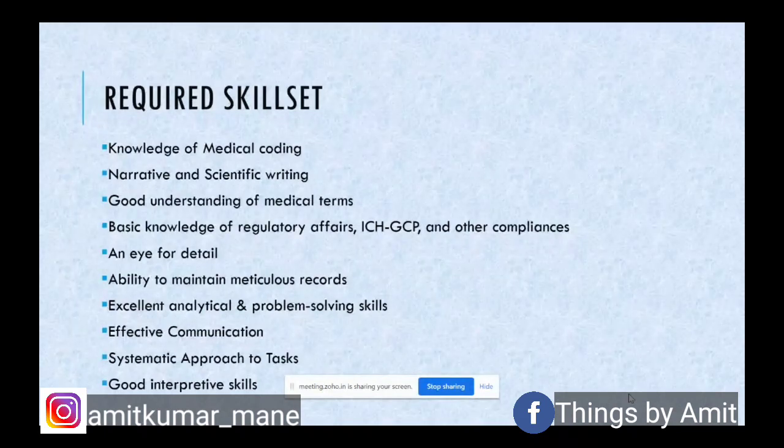It is very critical to capture each and every piece of information reported as part of your adverse event report. This would help us analyze the exact cause of the adverse event and its correlation with the product. So attention to detail, or an eye for detail, is very important. Then we need to maintain these records very meticulously. We need to have it because these are audit worthy.